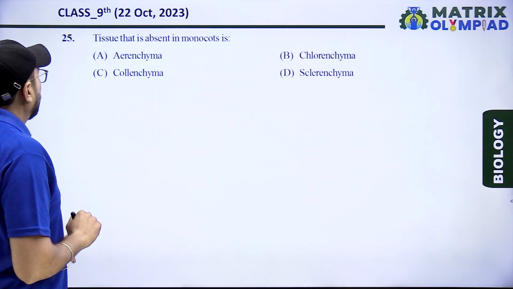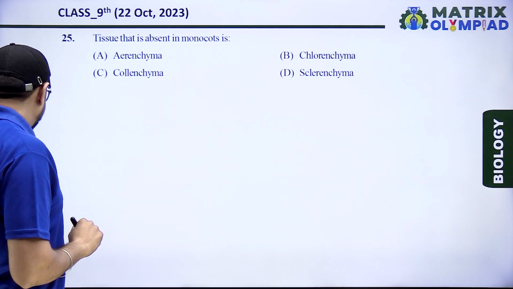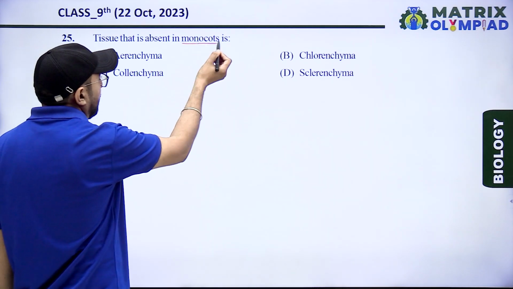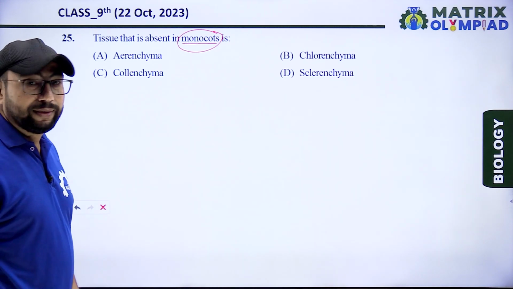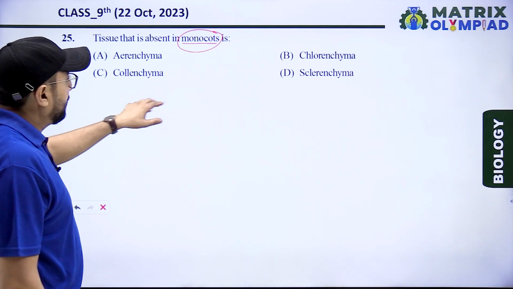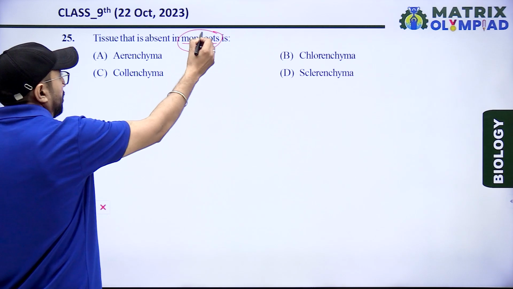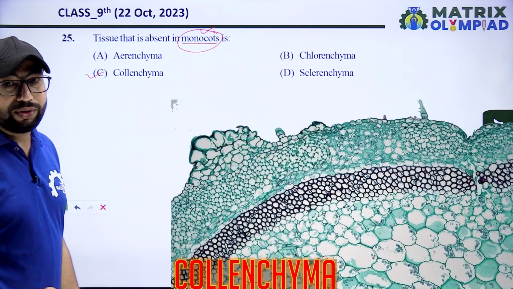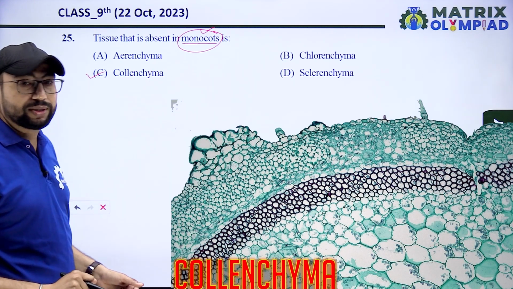Next, which tissue is absent in monocot? Monocots are grasses, the grass family, plants that contain a single cotyledon. Options: parenchyma, chlorenchyma, collenchyma and sclerenchyma. So, according to monocot, collenchyma is absent in monocots. Collenchyma tissue is absent in monocots.